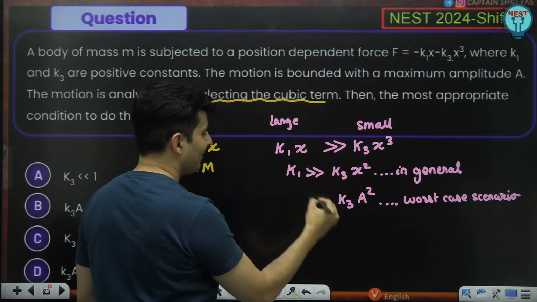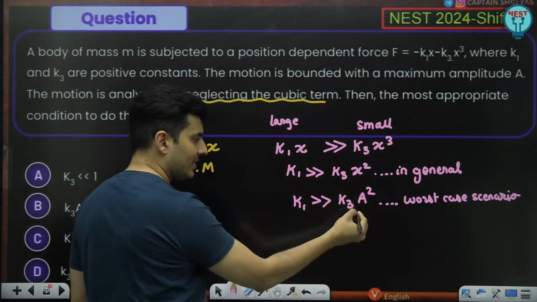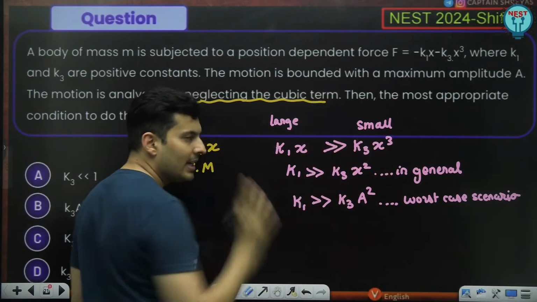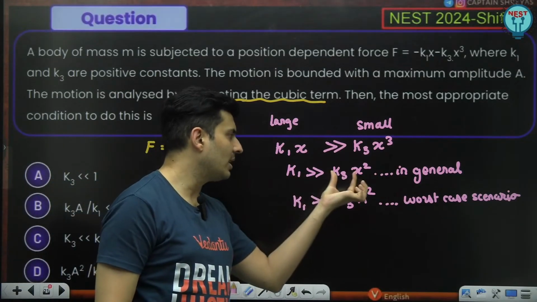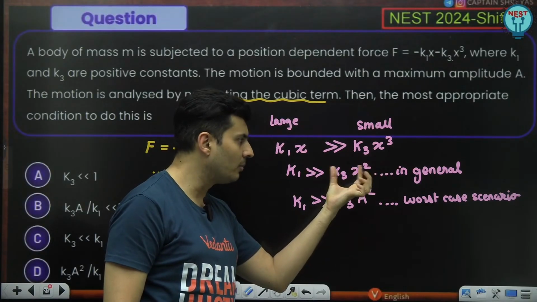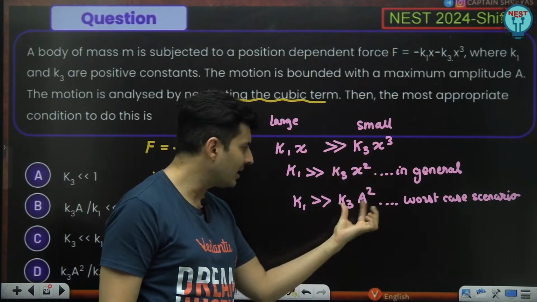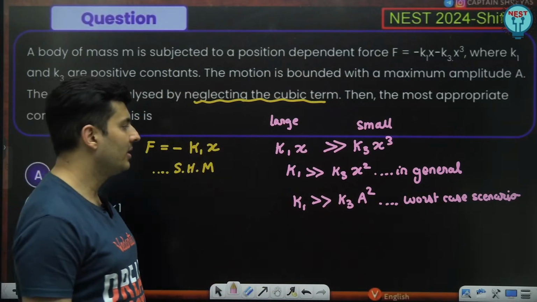If my K1 is still much, much larger than this, then I can always neglect that cubic term, because this K1 has to be much, much larger than this term over here. This term can grow big because X can increase, but it can't increase beyond this because A is the amplitude of the motion.